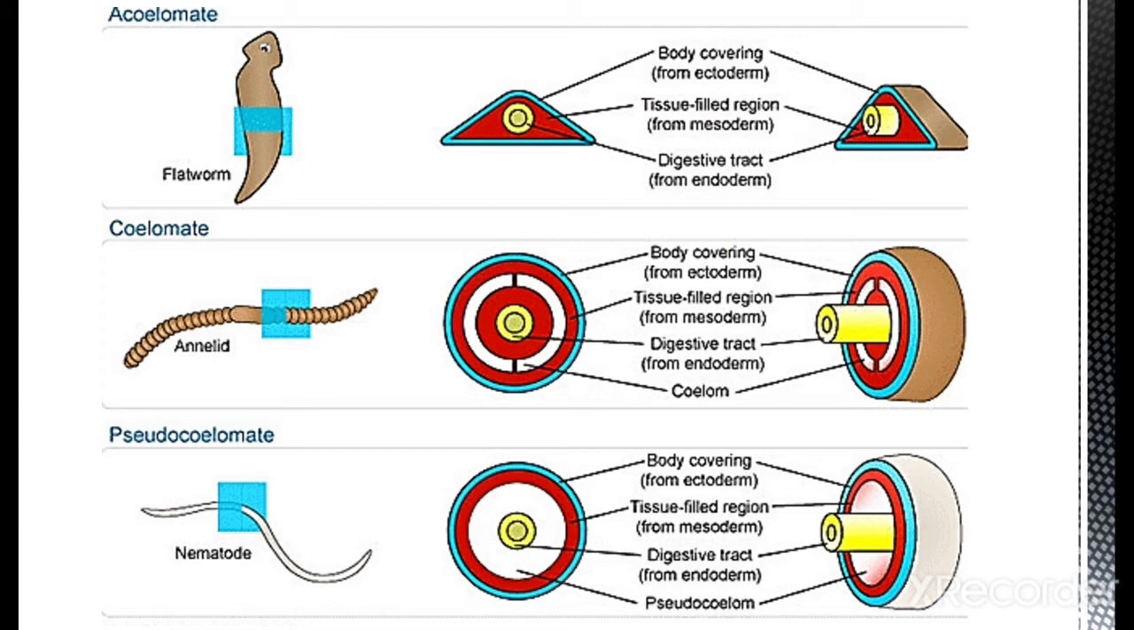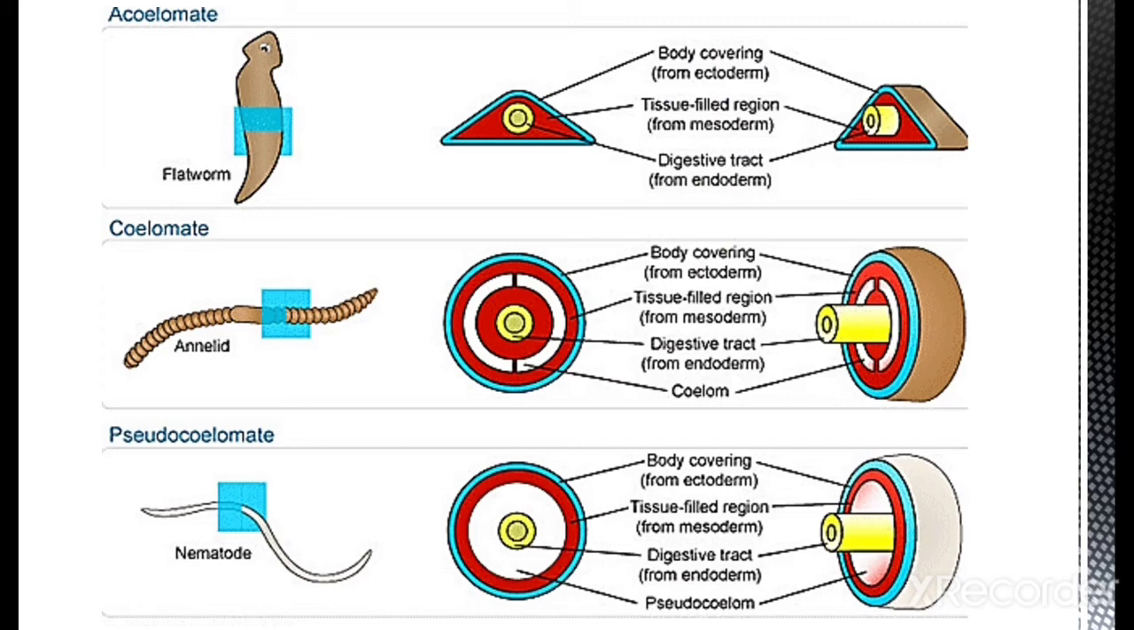The first one is planaria, which is a flatworm, Platyhelminthes, which are acoelomate organisms. Look at this. Here there is no space between the epidermis, meaning ectoderm, and the endodermis, meaning endoderm, the digestive tract. In between these two, the tissues are totally filled. There are no spaces there. That's why these organisms are known as acoelomate.